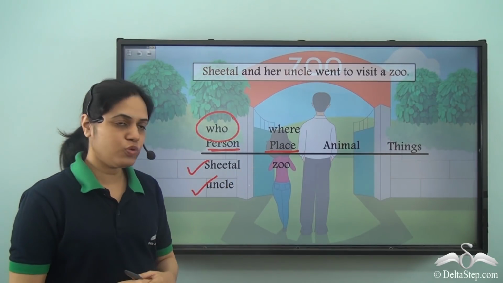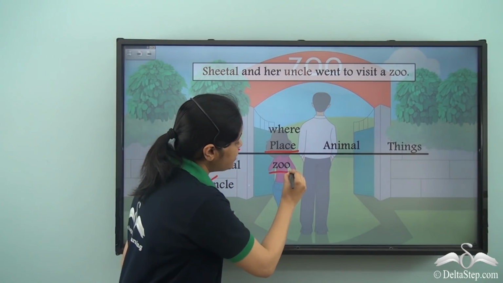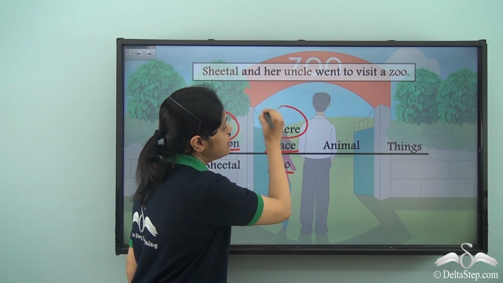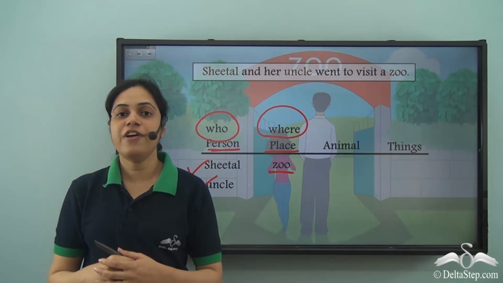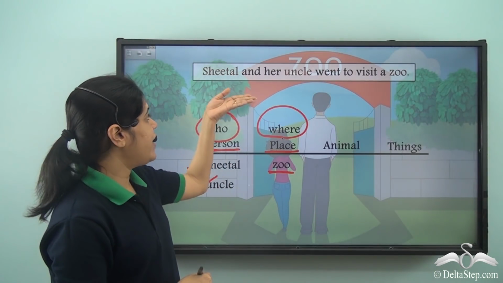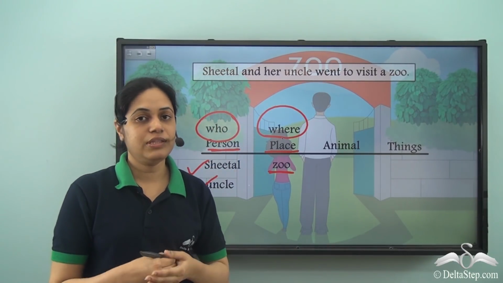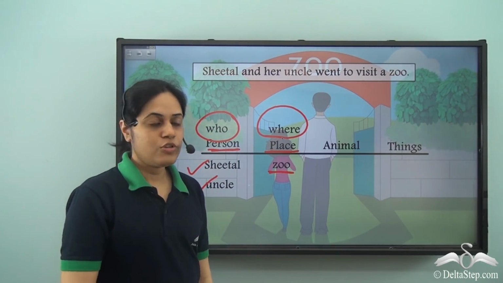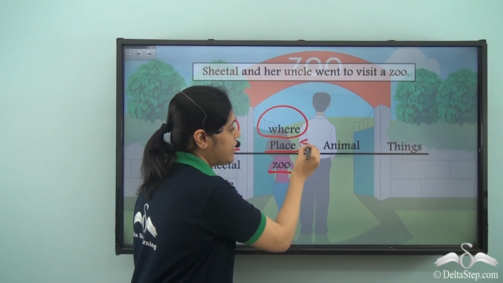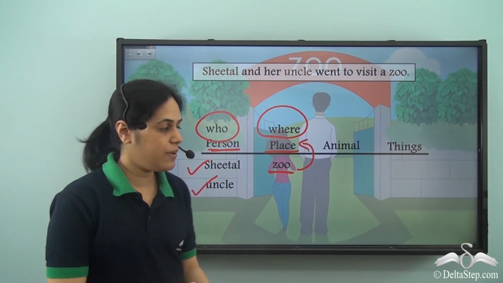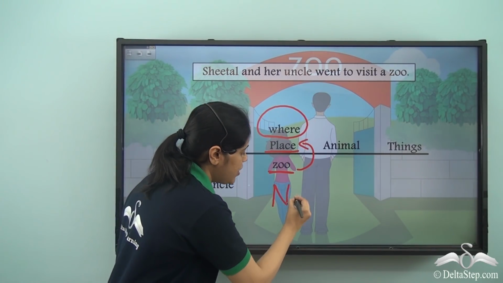What about zoo? Words like zoo are answers to questions where. So if I ask, where did Sheetal and her uncle go? The answer will be zoo. So zoo is the name of a place and it is a naming word. It is a noun.